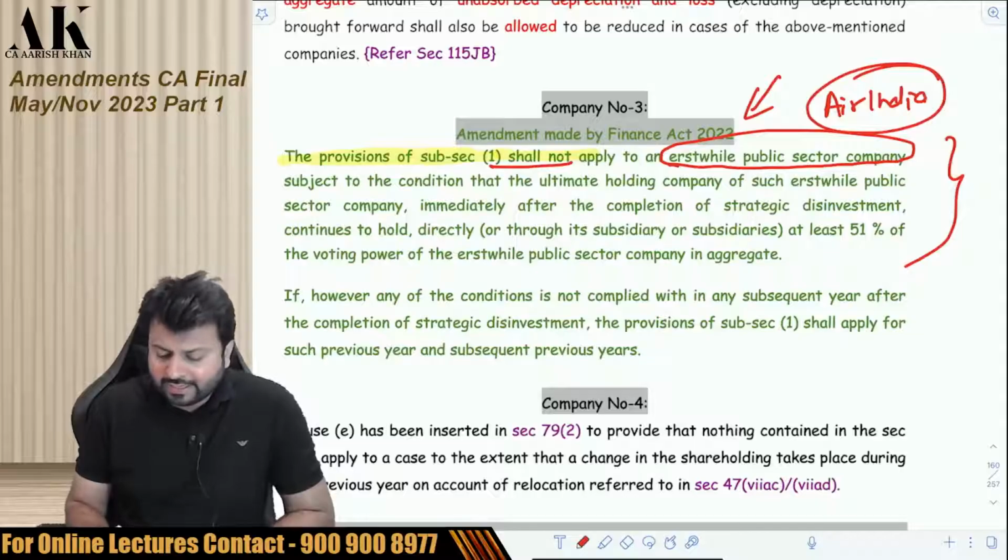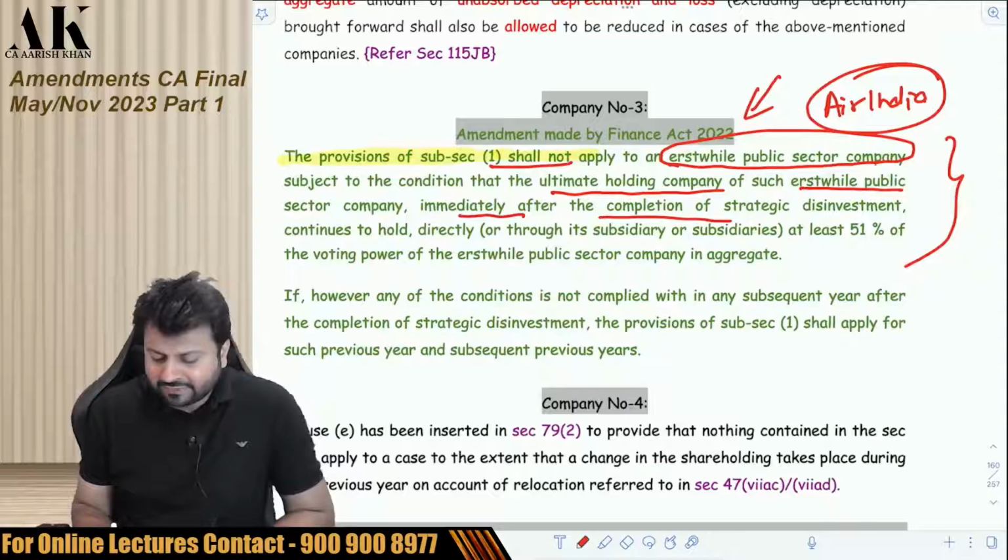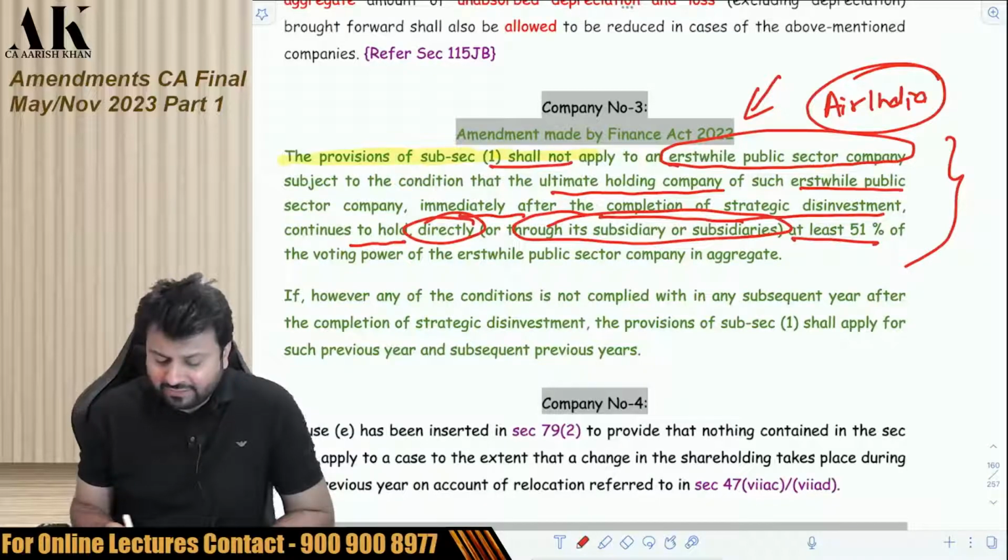Subject to the condition that the ultimate holding company of such erstwhile public sector company, immediately after completion of the strategic disinvestment, continues to hold directly or through its subsidiary indirectly at least 51% of the voting power of the erstwhile public sector company in aggregate.